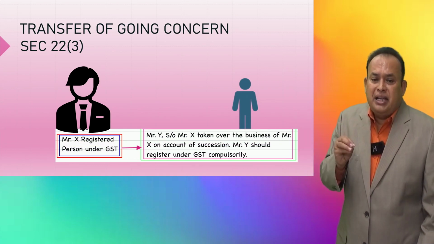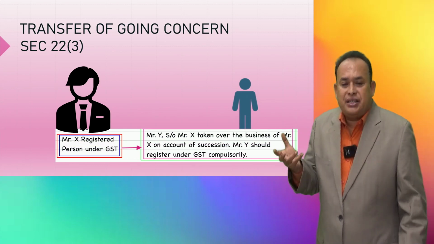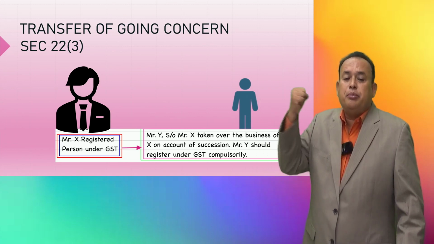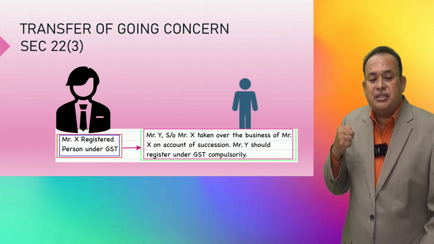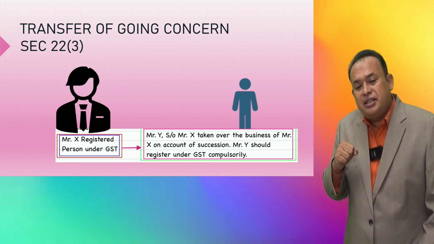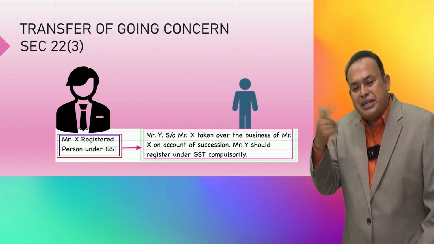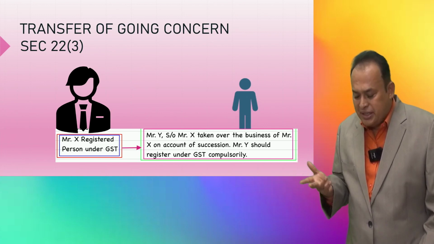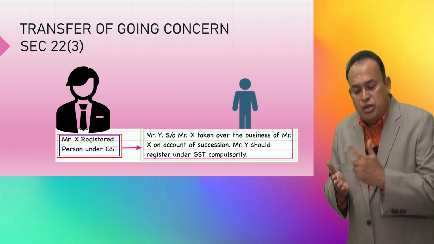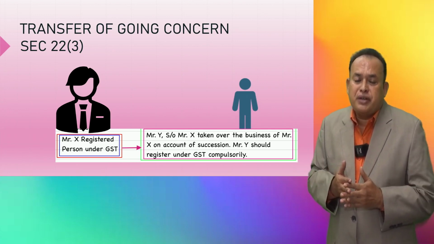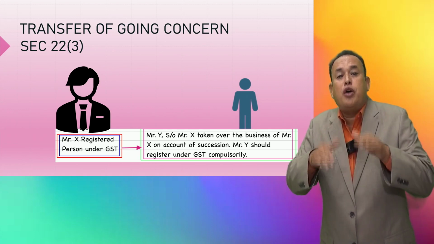Mr. Y is a son of Mr. X, who has taken over the business of Mr. X on account of succession. In that case, should Mr. Y register under GST compulsorily? Yes. From the date of succession, hey Mr. Newcomer, you have to go for registration irrespective of your turnover.